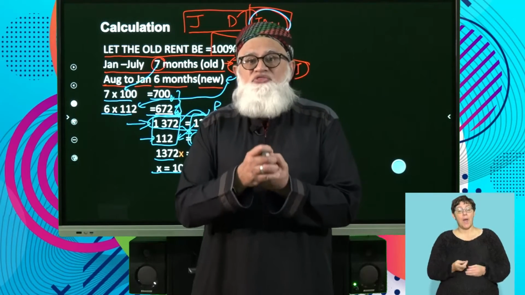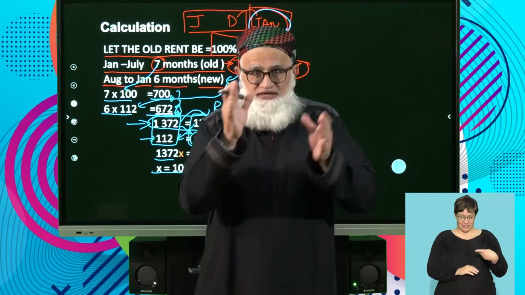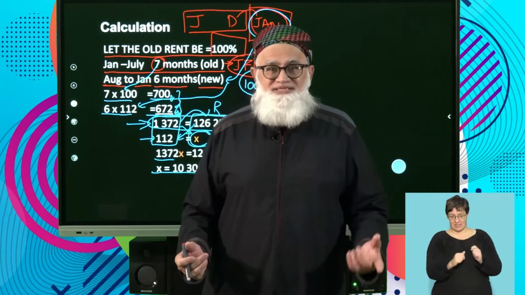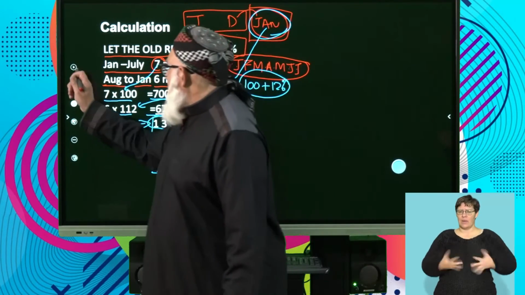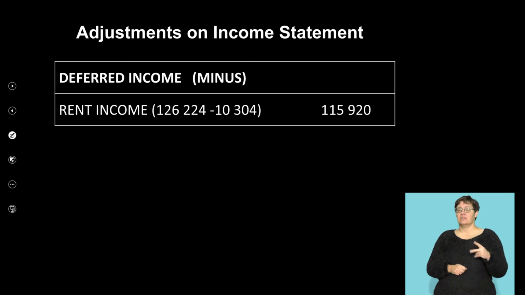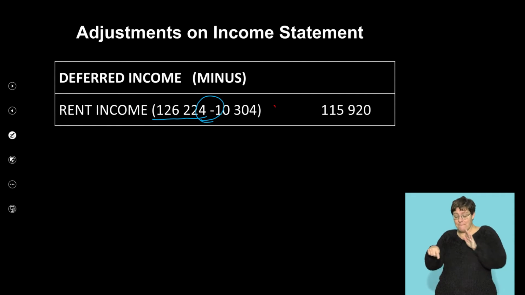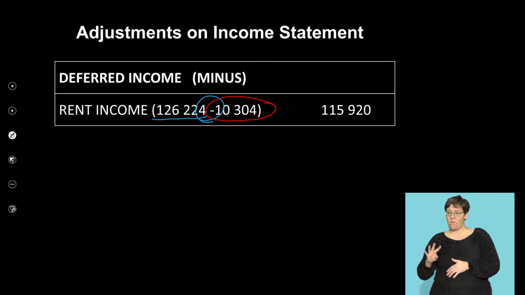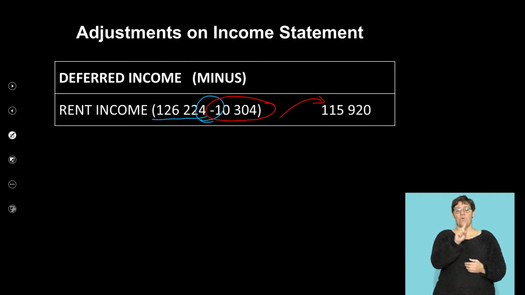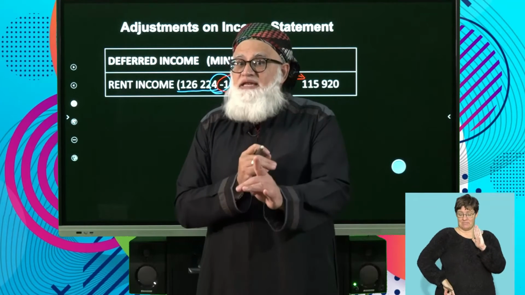Right. Once you're done with the calculation, that's the first step. You've identified the correct amount for your adjustment. Now, how do you deal with the adjustment? And this is where it comes in now. Remember, deferred income tells you minus. Watch, that's the operation that I need. In my bracket, you start off with the 126,224, which is your given figure, and then the operation tells you minus 10,304 to give you your final figure of 115,920. So this is how it will appear in your statement of comprehensive income.